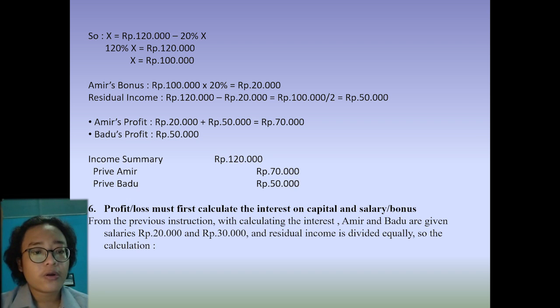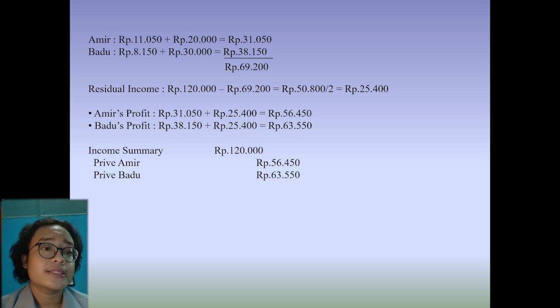Sixth, profit or loss must first calculate the interest on capital and salary or bonus. From the previous instructions, with calculating the interest, Amir and Badu are given salaries of 20,000 rupees and 30,000 rupees, and residual income is divided equally. So the calculation we can see in the slide. So we get 11,150 rupees and 8,150 rupees from the fourth method.